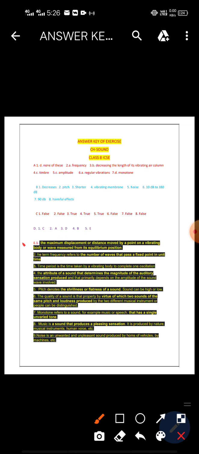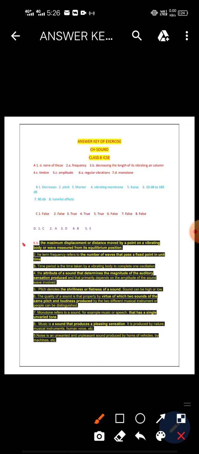Pitch, pitch simply denotes the shrillness or flatness of a sound, and sound can be high or low pitch also. It depends on frequency. Timbre, it is the quality of sound that distinguishes different musical instruments, or different people, having the same pitch and same loudness.